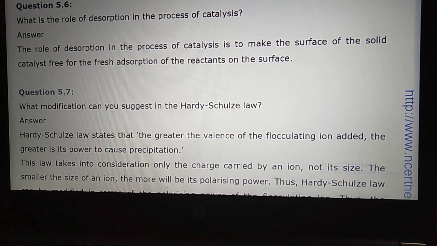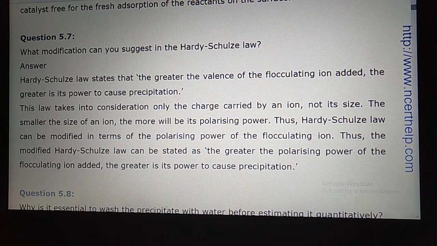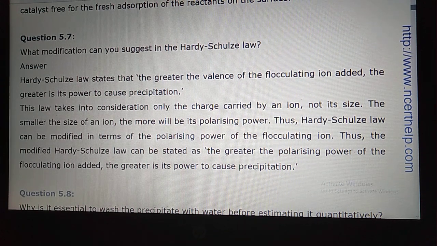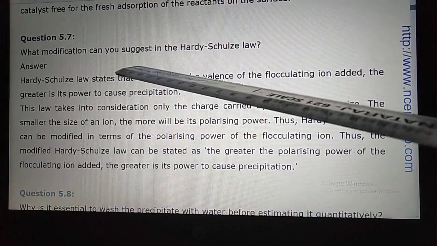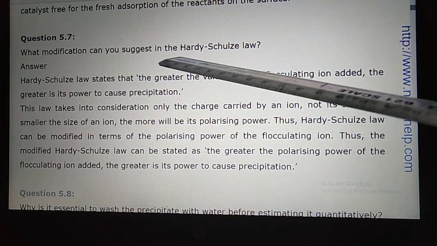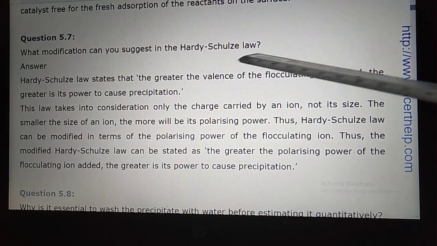Now let us move on to 5.7, student. The next problem is 5.7, this is the intext problem. What modification can you suggest in the Hardy-Schulze law?